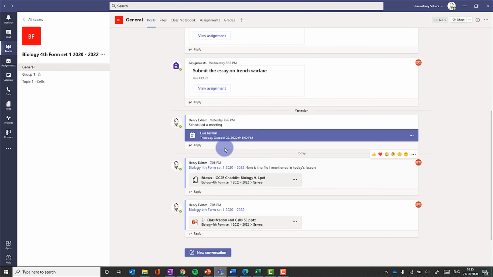Okay, so here I am in a team, and here is a meeting that I have scheduled. Now what's important is if you want to switch on that students can present, you need to change the meeting options. By default, students can't present, and this is because you don't want them necessarily constantly trying to interfere with the meeting, the lesson that you're running, by launching their screens.